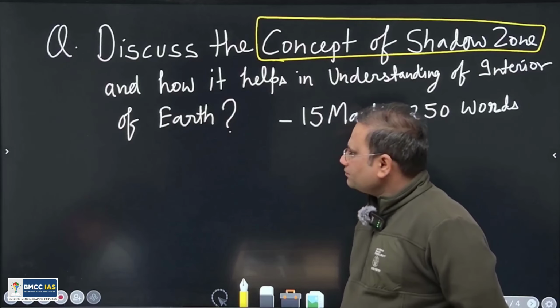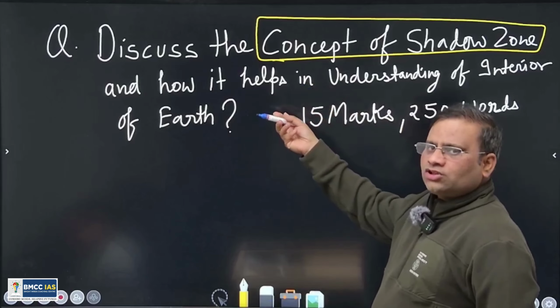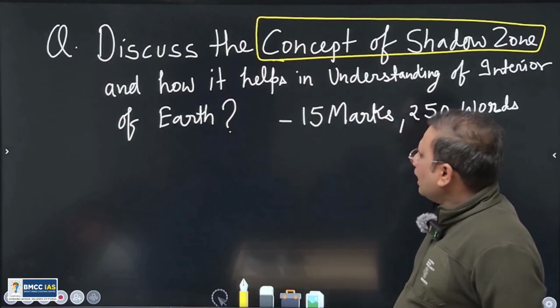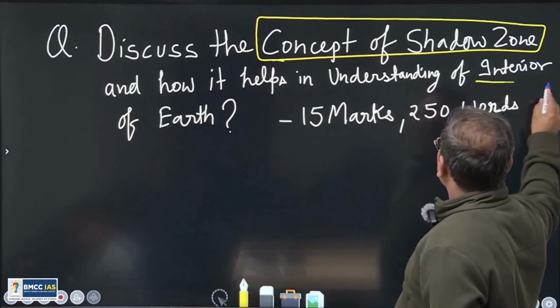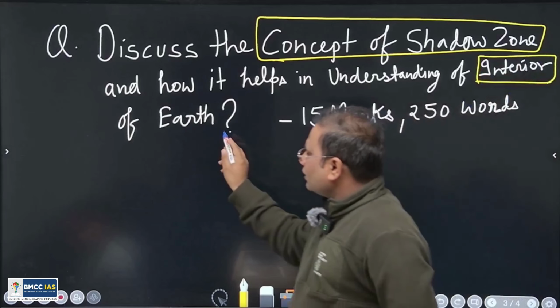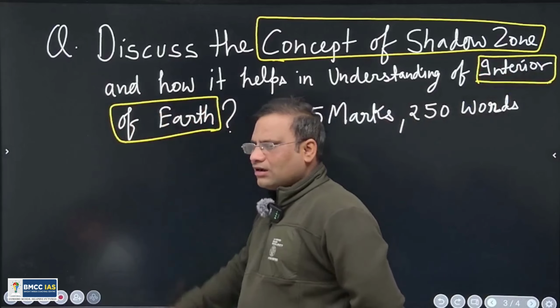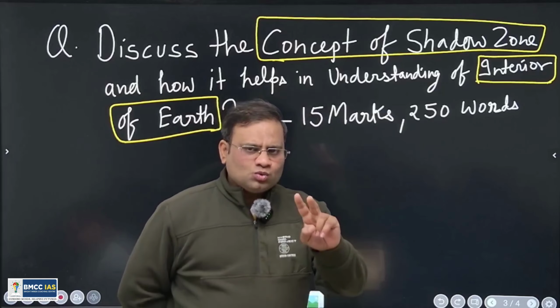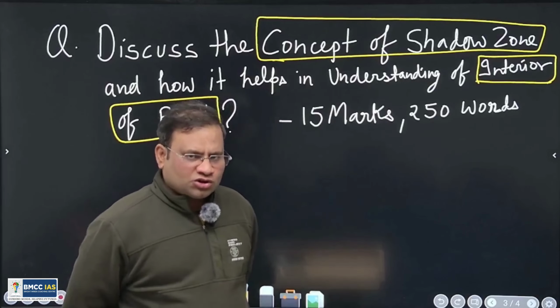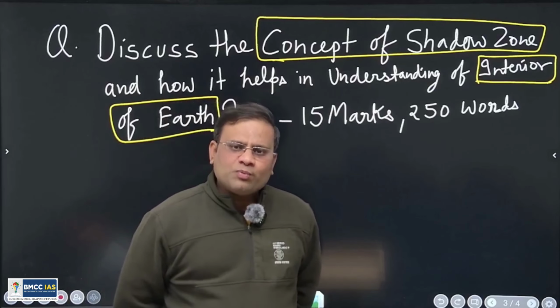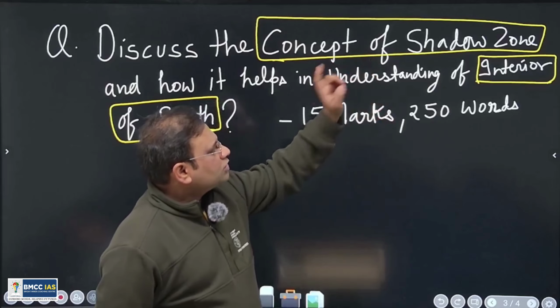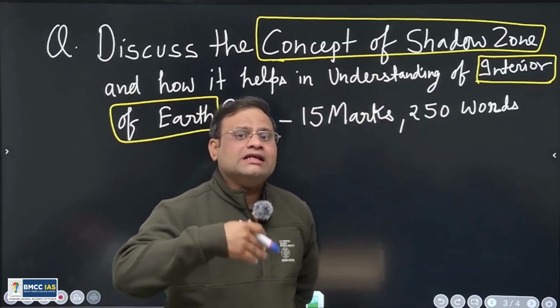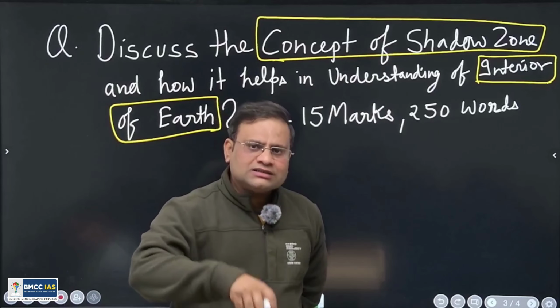The second thing is how this concept of the shadow zone helps in the understanding of the second area of our interest here, the interior of Earth. So there are two areas of interest in this question, and in our answer we have to properly address that. One is the concept of shadow zone, and we have to link it further to the understanding of the interior of the Earth.